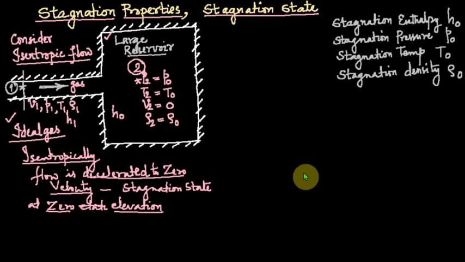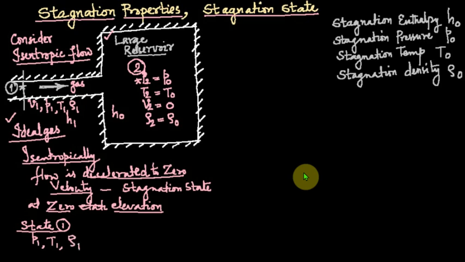Now, how do you get the values of stagnation pressure, temperature, stagnation enthalpy, etc.? At the flow condition, the properties are known as static properties, like static temperature and static pressure. So at the flow condition, that is state 1, we have pressure P1, temperature T1, density rho 1.